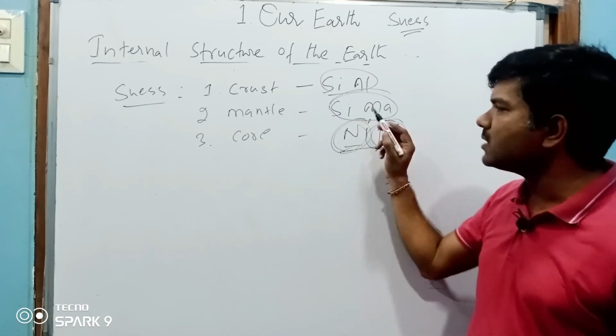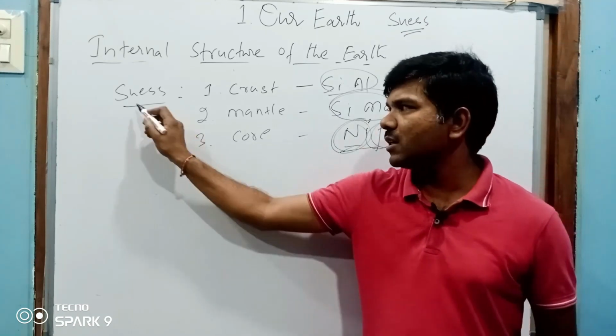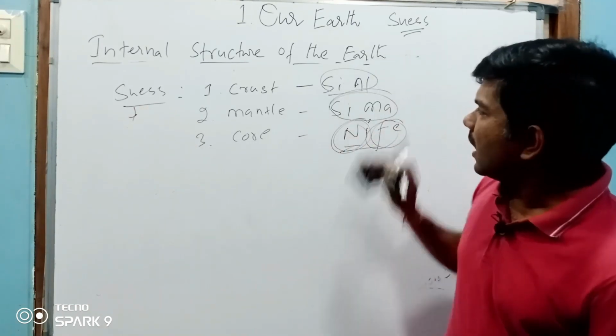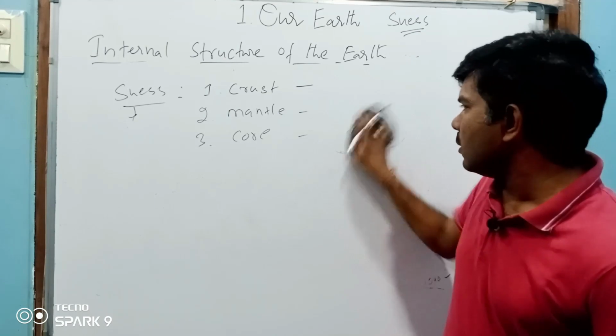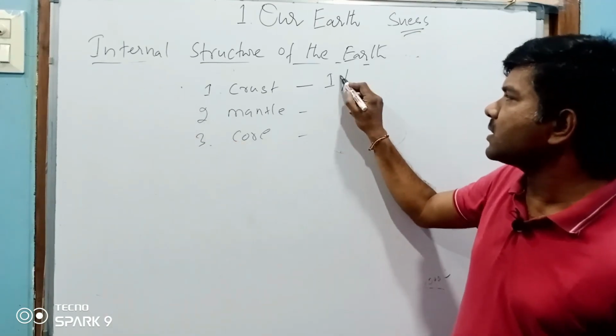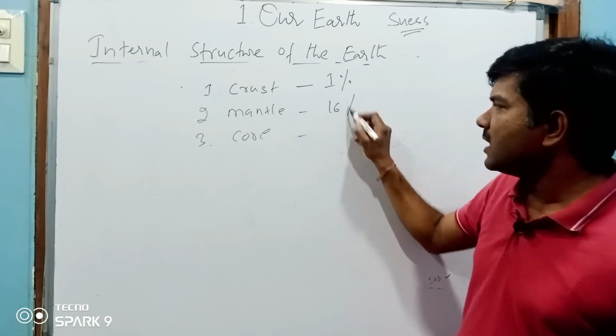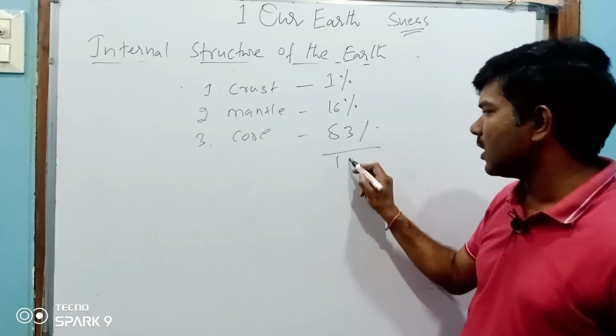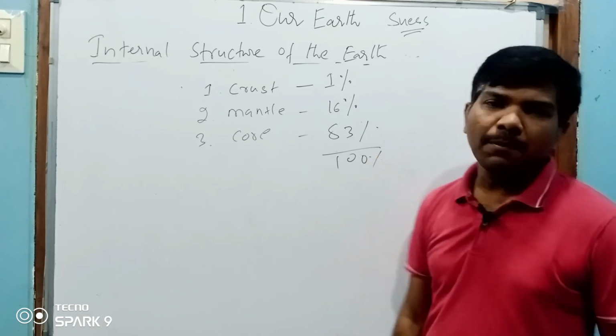Suess was an Austrian geologist. Crust contains only 1% of the volume, mantle 16%, and core 83%, total 100%.